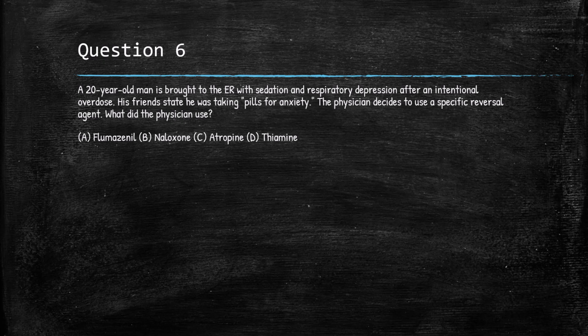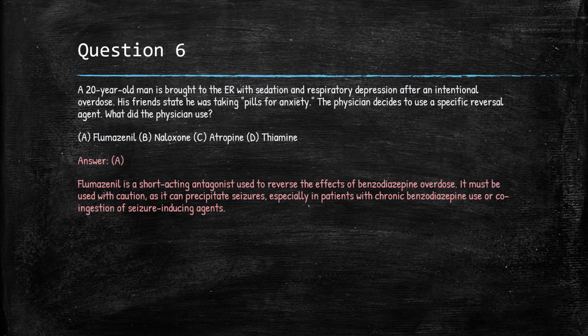Question 6. A 20-year-old man is brought into the ER with sedation and respiratory depression after intentional overdose. His friends state that he was taking pills for anxiety. The physician decides to use a specific reversal agent. What did the physician use? A. Flumazenil, B. Naloxone, C. Atropine, or D. Thiamine? The answer is A.